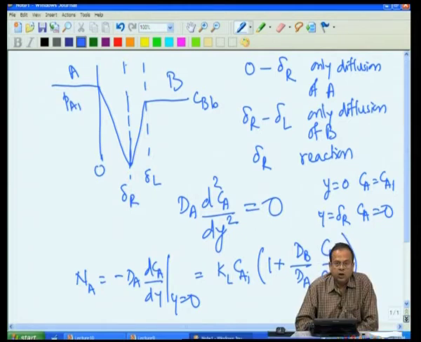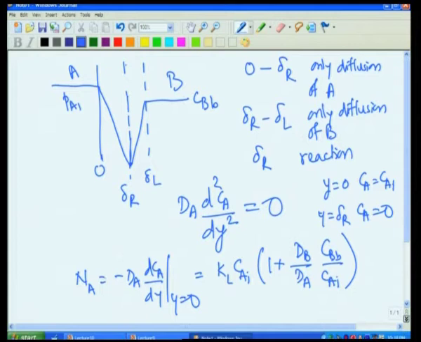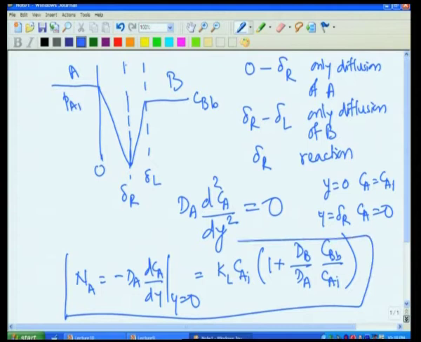That is, if we solve mass balances for A and B and use the appropriate boundary conditions, we will end up with the flux, that is, as we are standing in the gas phase, what is the rate of absorption, the observed rate of absorption of A in the liquid.